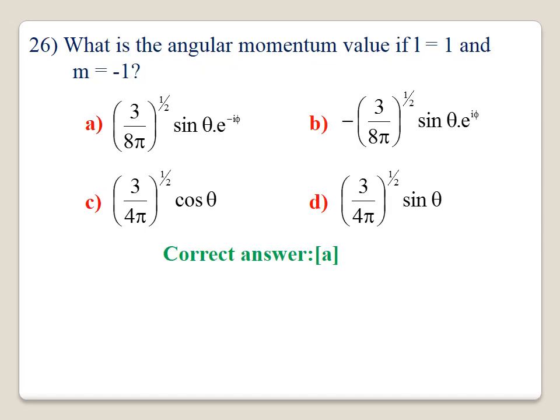Question number 26. What is the angular momentum value if L equal to 1 and M equal to 1? Here the correct answer is A: 3 by 8 pi whole power half sin theta e power i phi. If we consider option C and option D, there is no e power i phi, therefore they can be easily neglected. And in option B you have a minus, therefore it is also wrong. The correct answer for this question is A.